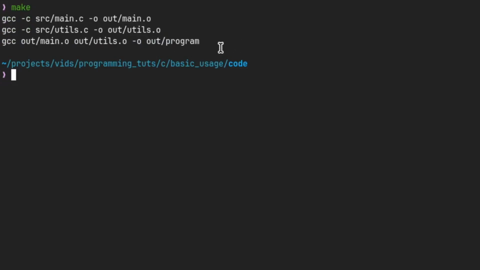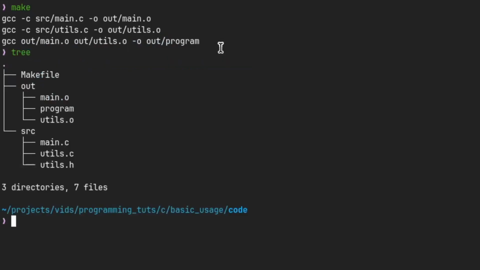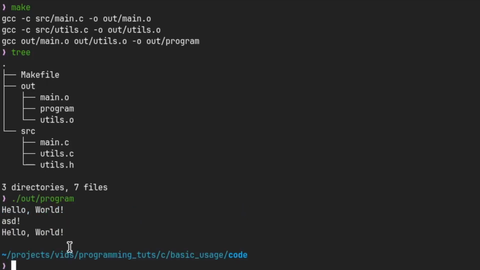So now we can also use the tree command in my case, and we can see that we have these 3 compiled things in our out folder. Speaking of which, let's go ./out/program, and it still correctly functions, but using these 2 compiled files.